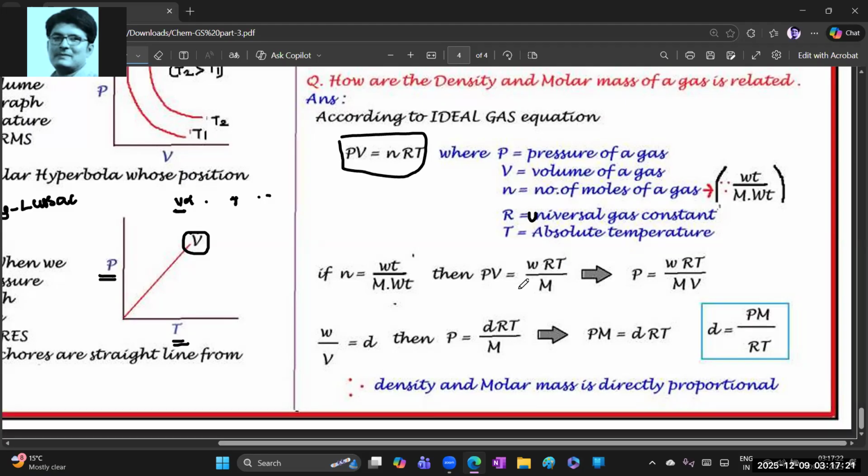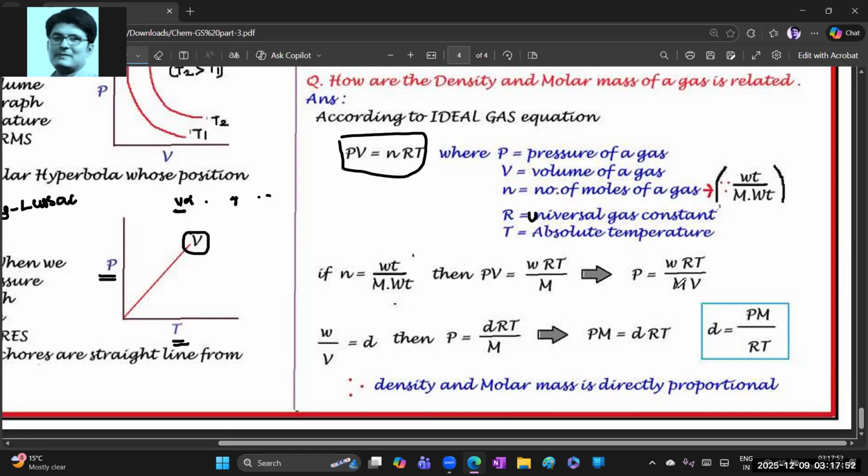Taking the small w, PV equals wRT by capital M. Bringing V down, we can also write it as M times V. Actually we need the relation between density and molar mass, capital M. So P is equal to wRT by M into V.